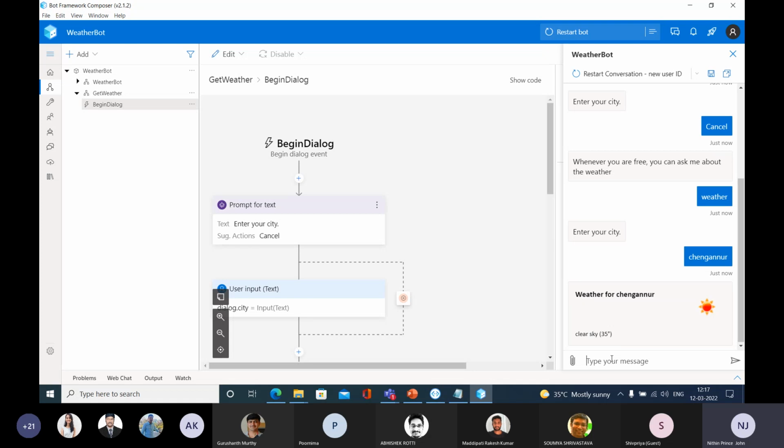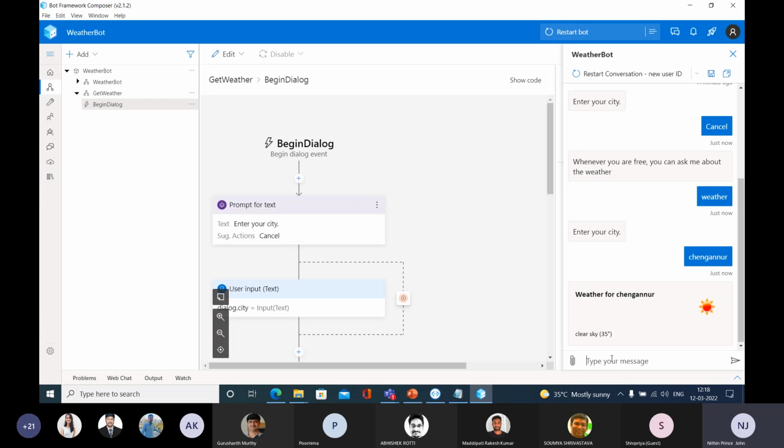Are you able to see the thumbnail card? Yes or no? Yeah. So how simple is this, right? Rather than directly coding the things, you can use this Bot Framework Composer for designing your bots. I told you that this AI-102 course is all about how to integrate AI services in your application.